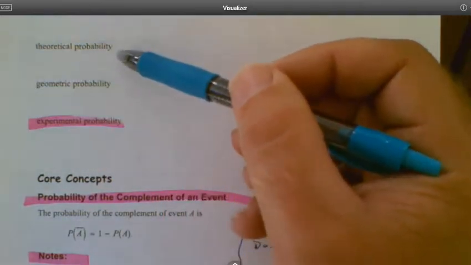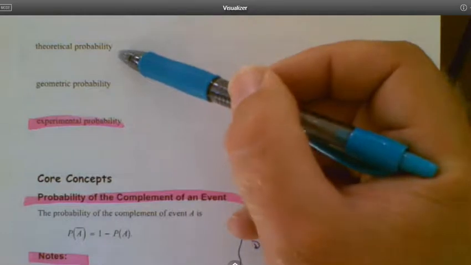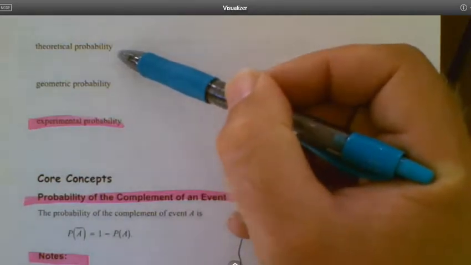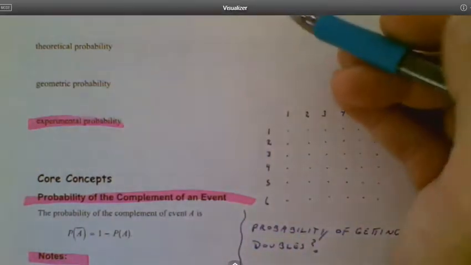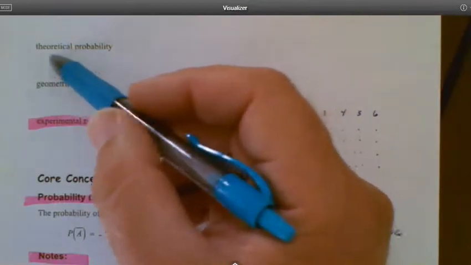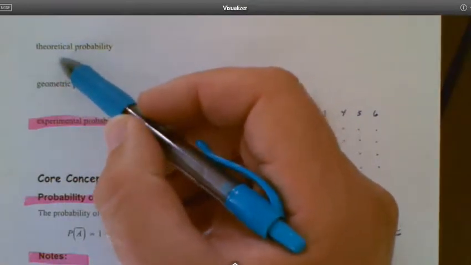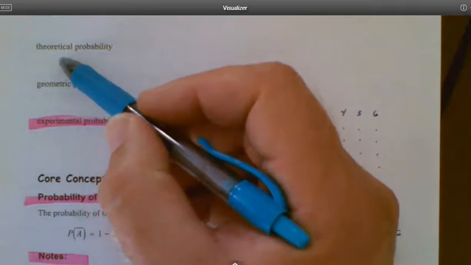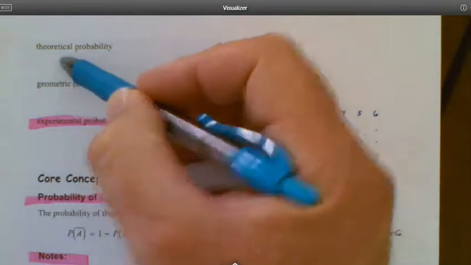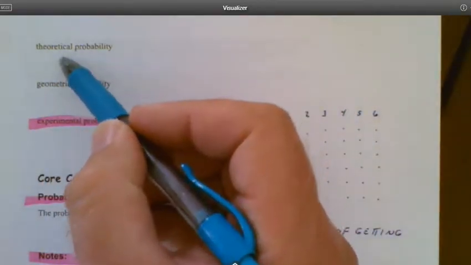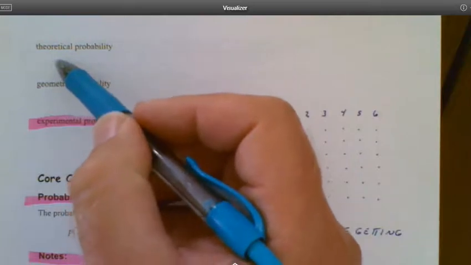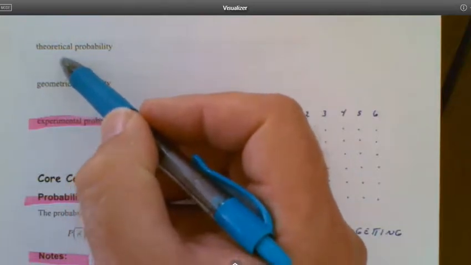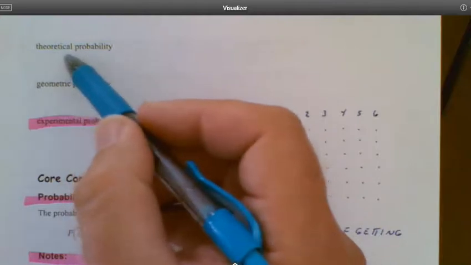Let me give you another simple example here. If I was to flip a coin 10 times, right, what would we expect the outcomes to be? What, in theory, would happen? Because heads is 50-50 and tails is 50-50, if I flip a coin 10 times, then of those 10 flips, 5 of the results should be heads and 5 of the results should be tails, right? In theory. That's the theoretical probability.